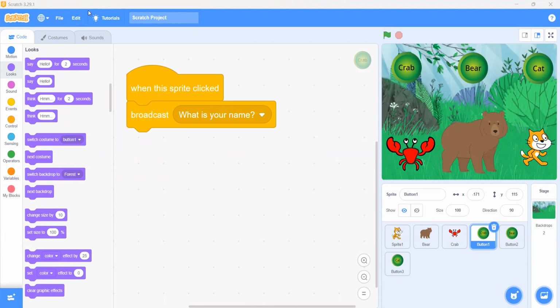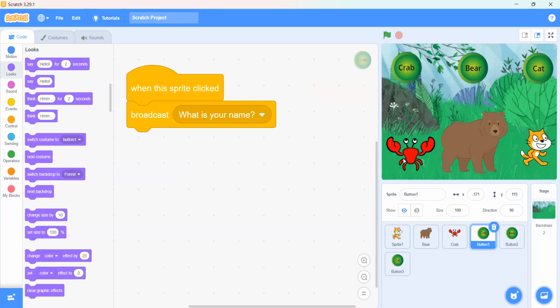Can you click on the green flag again? On the button, I mean, on the crab button. Yes, Sakina, what were you saying? I was saying, can you click on the crab button again? Okay, so when you click on this crab button, when this sprite is clicked, it is broadcasting what is your name.